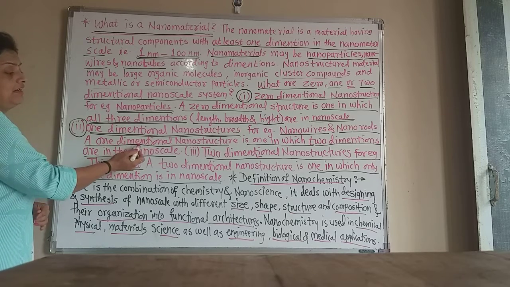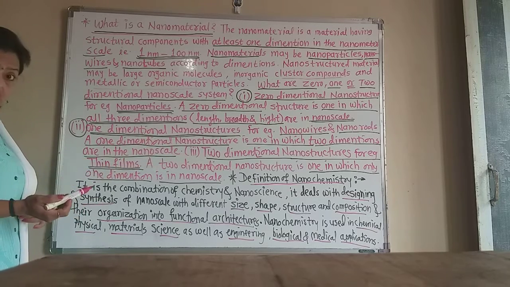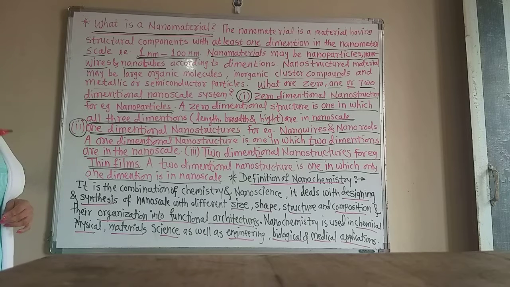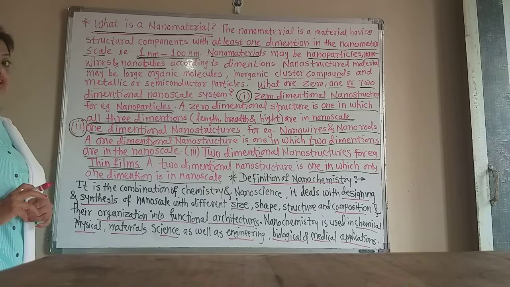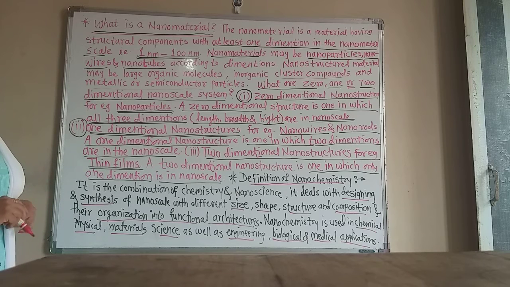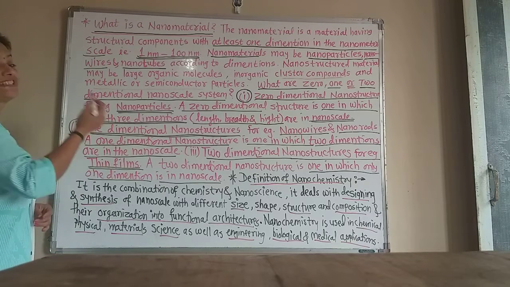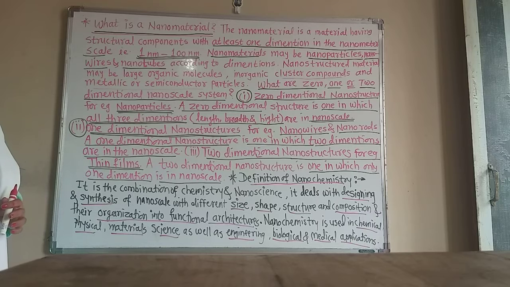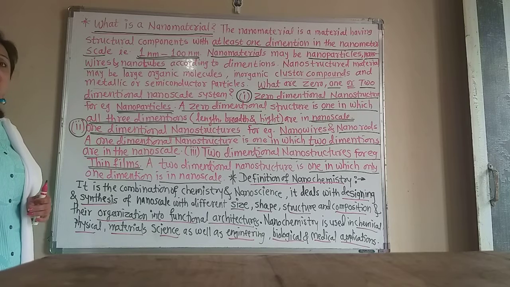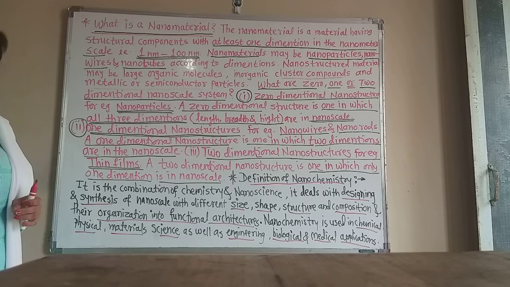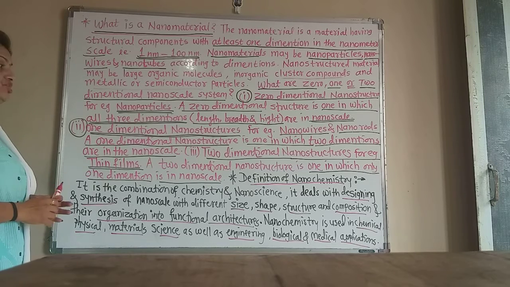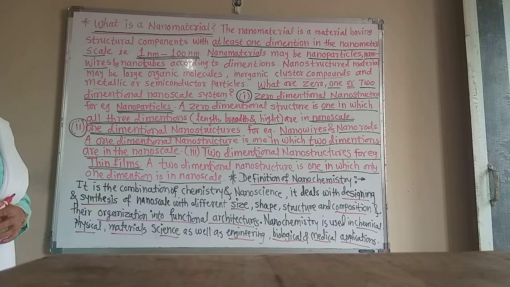A 1 dimensional nanostructure is one in which two dimensions, out of the three dimensions, length, breadth and height, are in the nanoscale and only one dimension is in the macro scale. An example is nanotubes and nanowires.